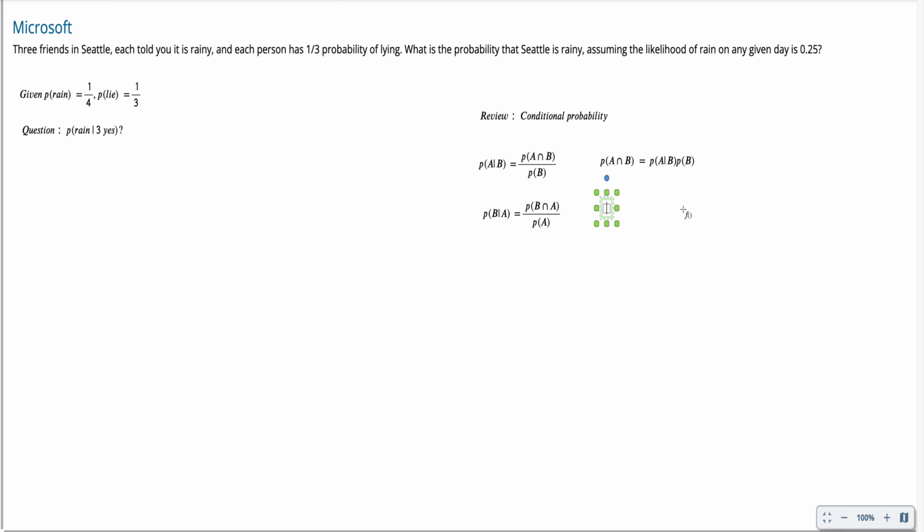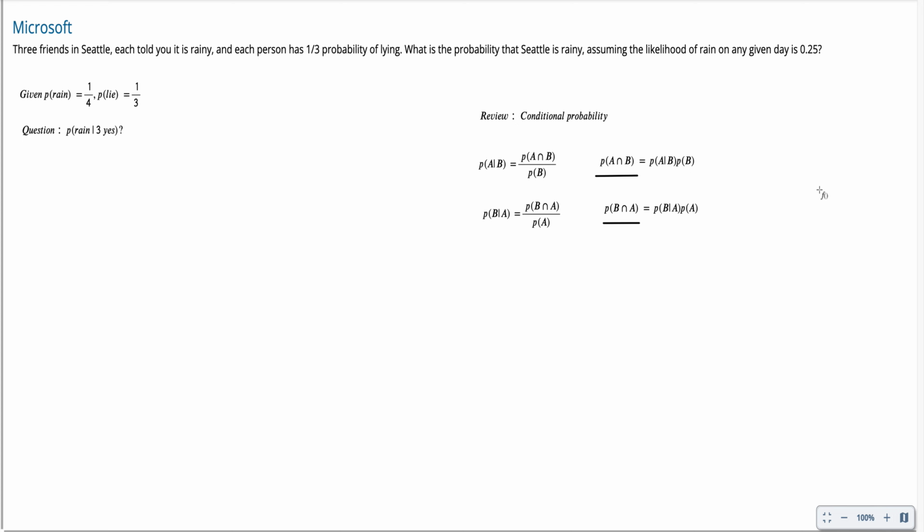And we can rewrite it as the probability of B intersect A equals the probability of B given A times the probability of A. Notice that the probability of A intersect B is the same as the probability of B intersect A. So we can combine these two equations.